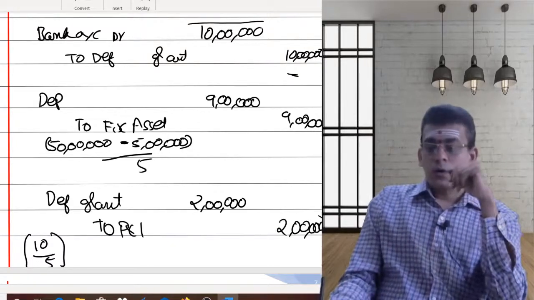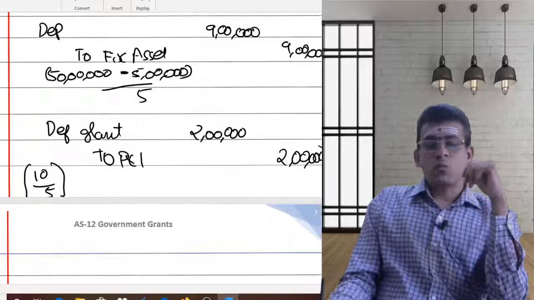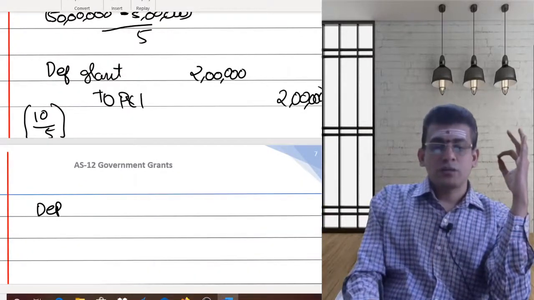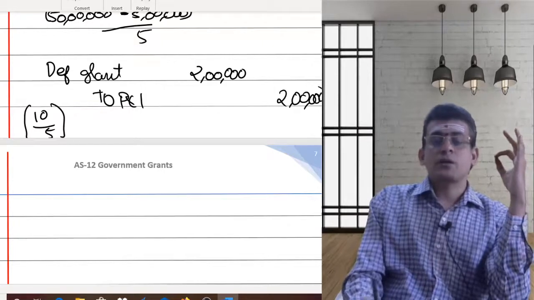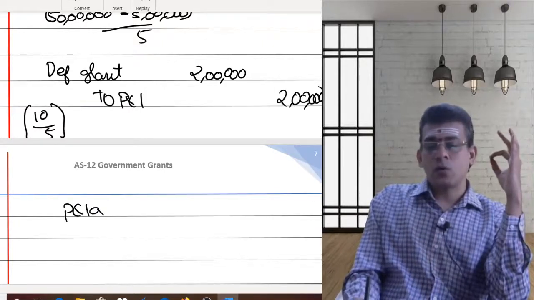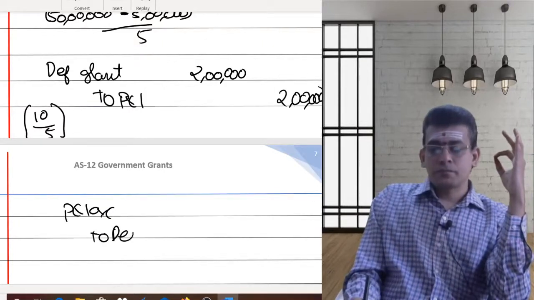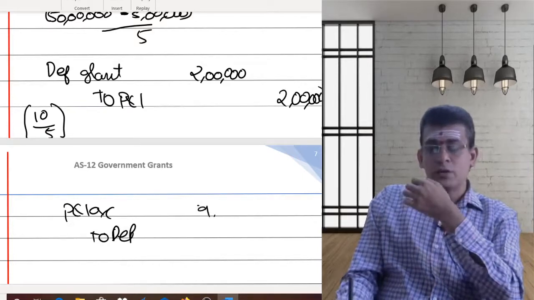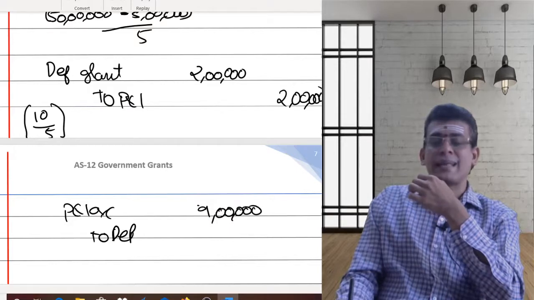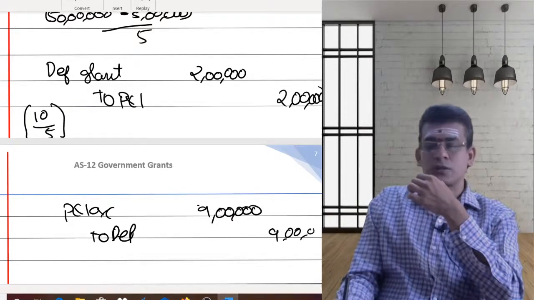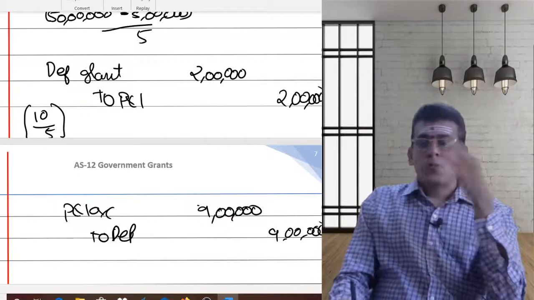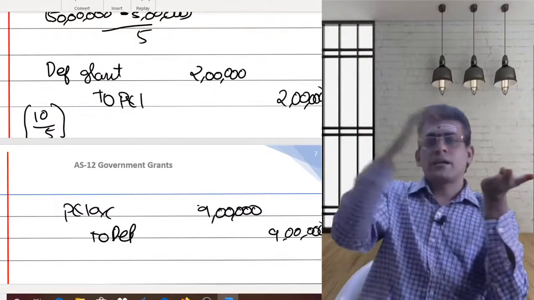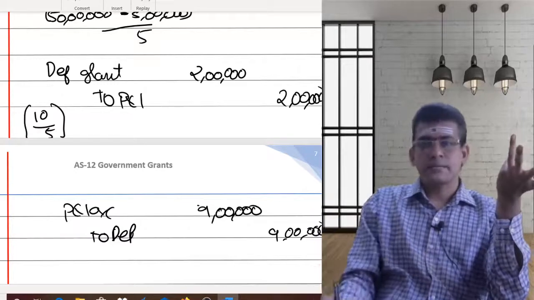Now, the depreciation, whatever depreciation you are having, should be charged to where? Profit and loss account. So P&L account to depreciation. How much are you charging? The amount of depreciation you are charging to your profit and loss account is 9 lakhs. So ultimately, what is the impact in the profit and loss account? Debited with 9 lakhs, credited with 2 lakhs. What is the impact? 7 lakhs is the impact.